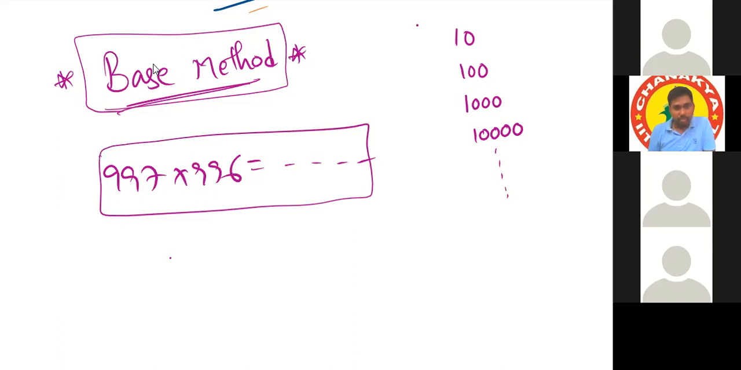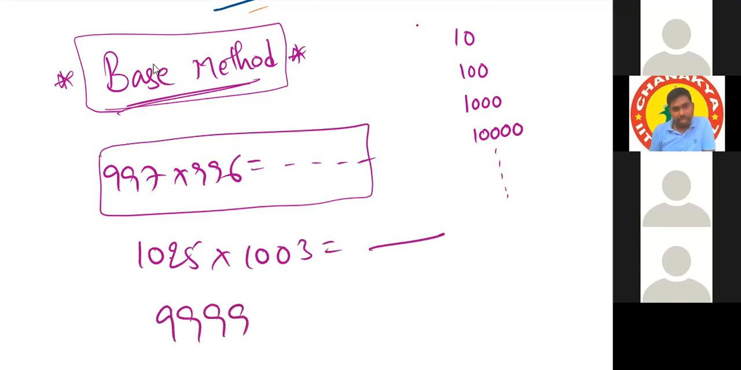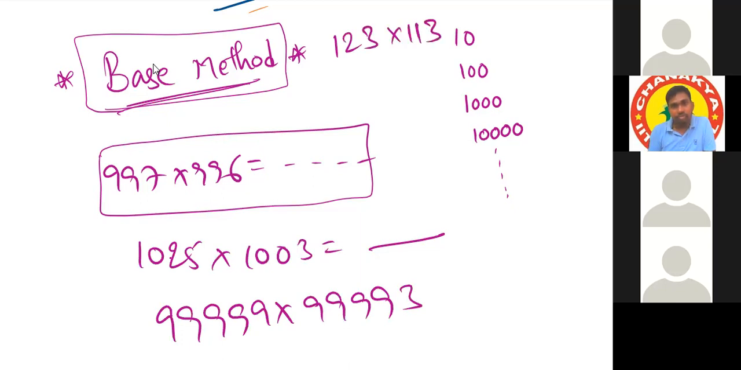So base method, one more I'm writing. Suppose 1025 into 1003. We can answer it in a fraction of a second. And like 9999 into 99993, this one also. And even 123 into 113, this type of questions also. We'll explain this method first for base 10, and we'll extend it.